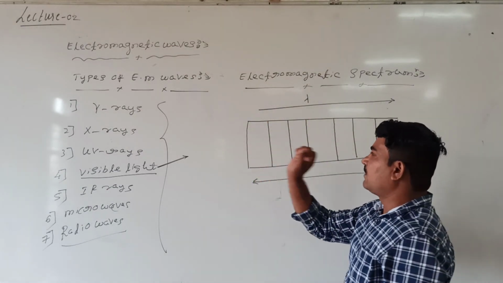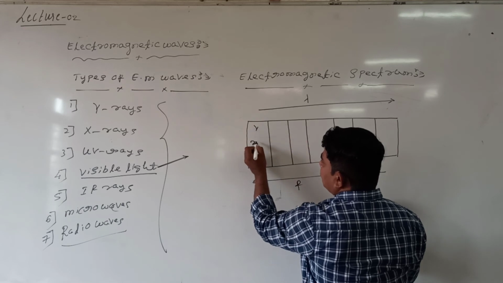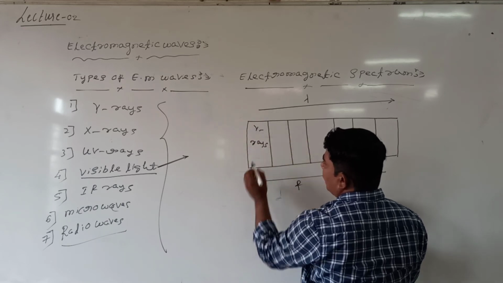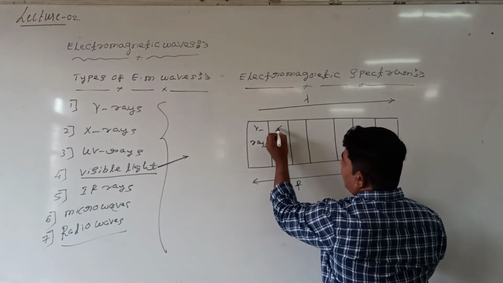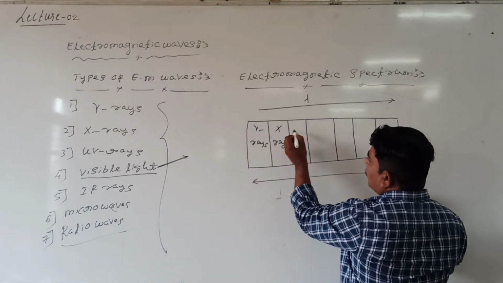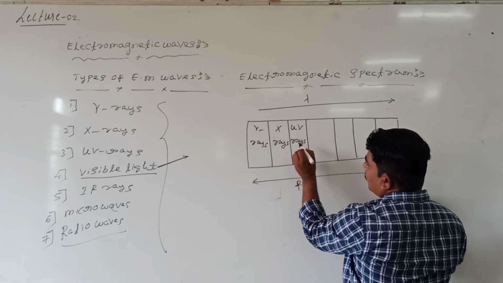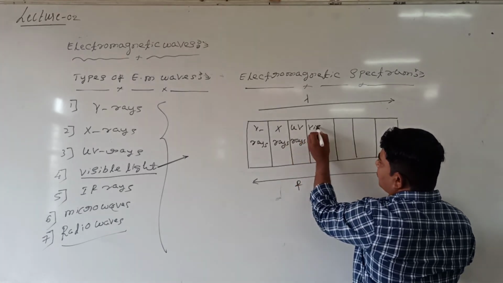7 types of electromagnetic waves are there. What are we calling them? This we are calling gamma rays. The next one is X-rays. The third one is UV rays. The fourth one is visible light.